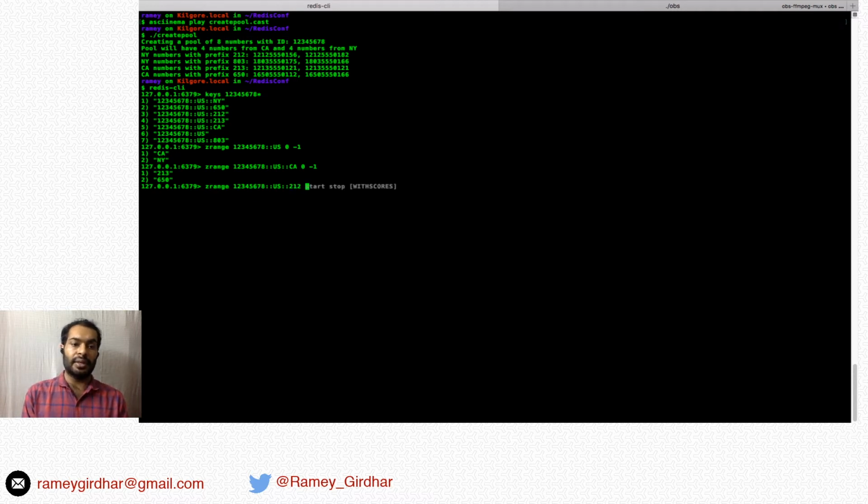Now we'll look at the sorted set with a given prefix, which is 212. So this sorted set will have numbers with that prefix. So we had 2 numbers with prefix 212, so we can see 2 numbers in that sorted set.